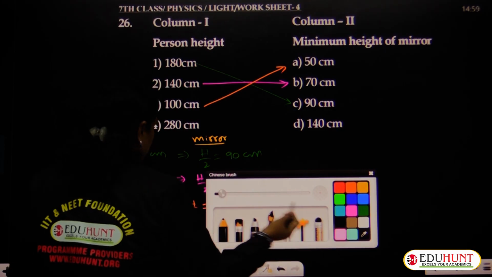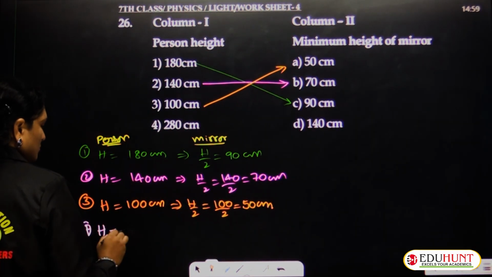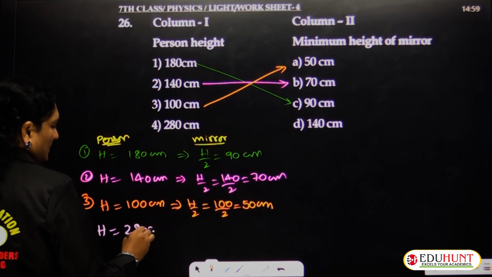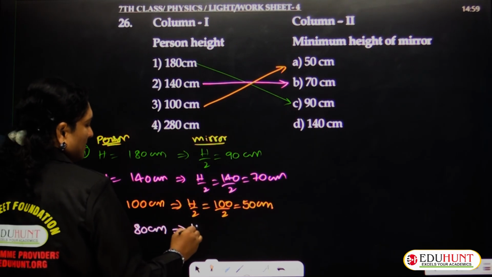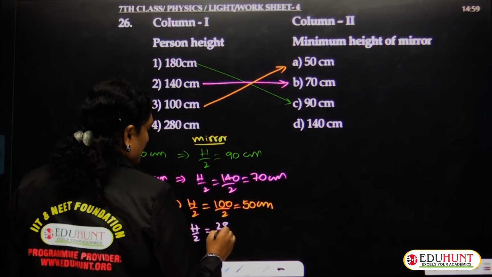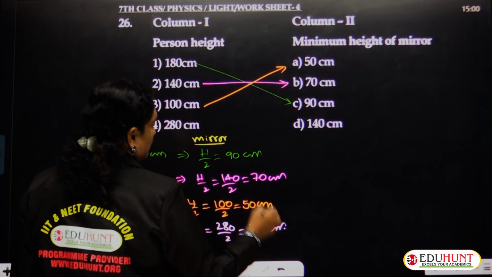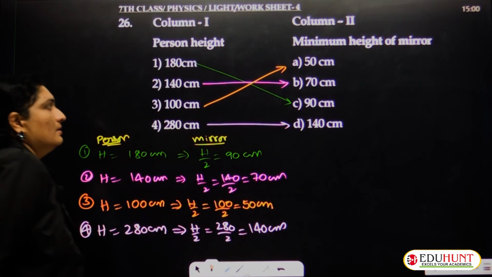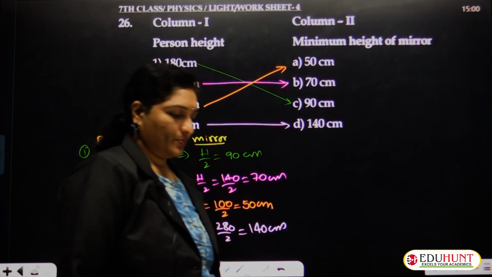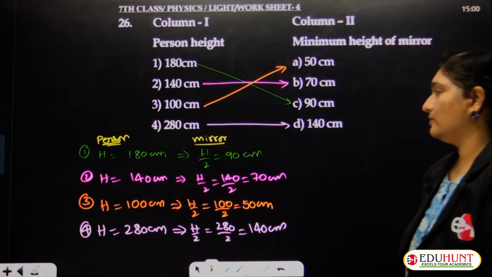And the last case is where h is given as 280 centimeters. Height of the person is 280 centimeters. Hence, the height of the mirror must be 280 by 2, that is 140 centimeters. So these are the correct options. Half of the height of the person must be the height of the mirror.